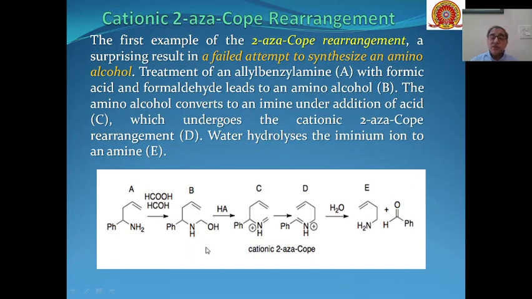In actual, the thinking was to get these types of amines, which were never formed because of the presence of these acidic conditions. These immediately got converted into these types of amines, and these undergo cationic 2-aza-Cope rearrangement to give us these types of products. So basically, 2-aza-Cope for the first time was accidentally proved to get these types of products.